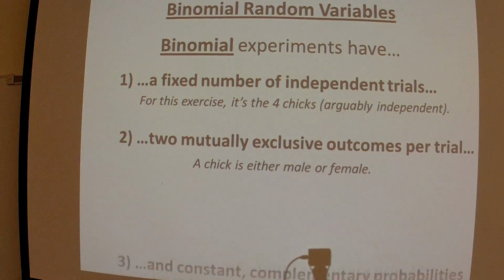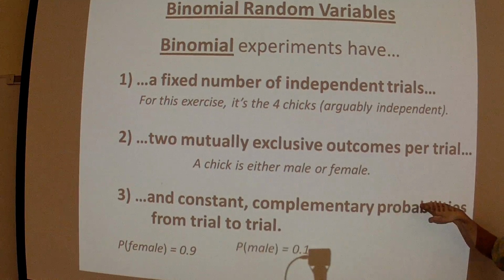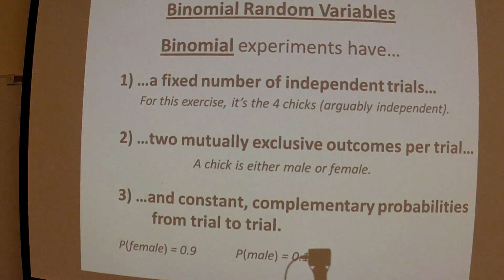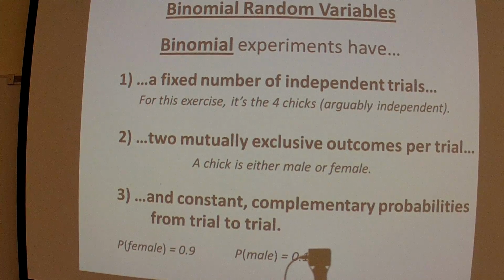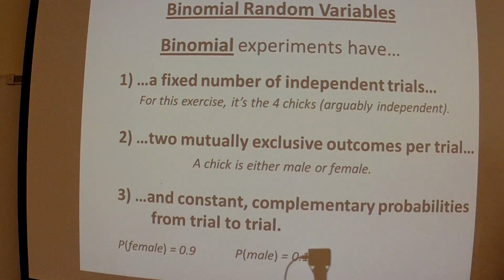And then last but not least, 3 kind of goes hand in hand with 1 and 2. Since they're independent, the probabilities don't change from trial to trial. So the chance of a girl is always 90%, the chance of a guy is always 10%. That doesn't change as we move from trial to trial.